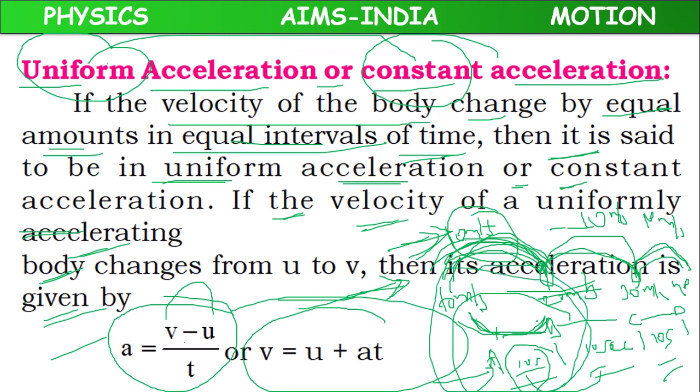suppose 10 to 20, v is 20, u is 10, t is 10 seconds. Or t will go this side, it will become at, u will go that side, it will become plus u. So we can also write it as v equal to u plus at. v equal to u plus at.